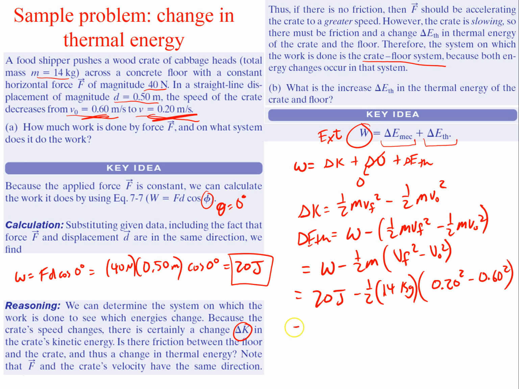Squared. Right. And then you plug this into a calculator, and you get 22 joules, and this was the change in thermal energy.